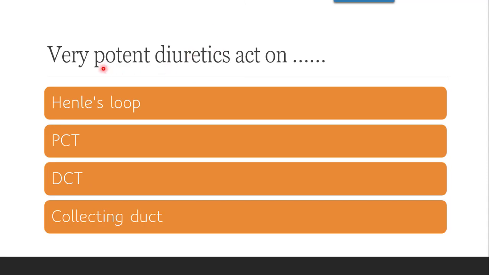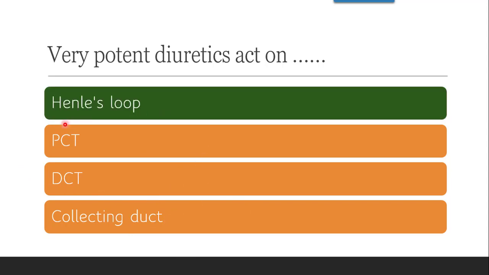Next question is, very potent diuretic acts on dash. Whether they act on Henle's loop, PCT, DCT, or collecting duct. The correct answer is of course Henle's loop, because very potent diuretics are also known as loop diuretics, or high ceiling diuretics.